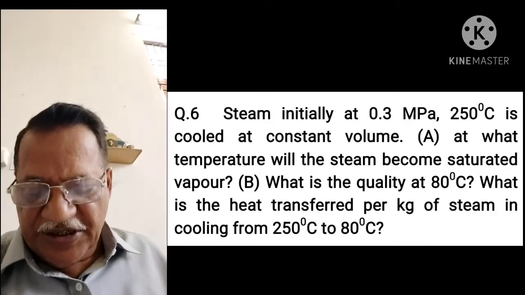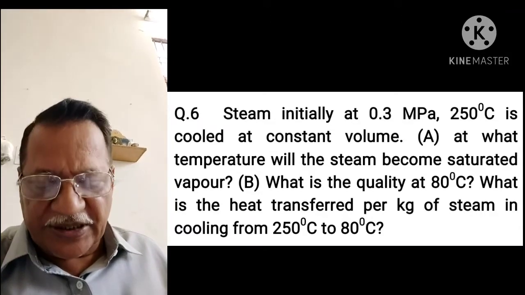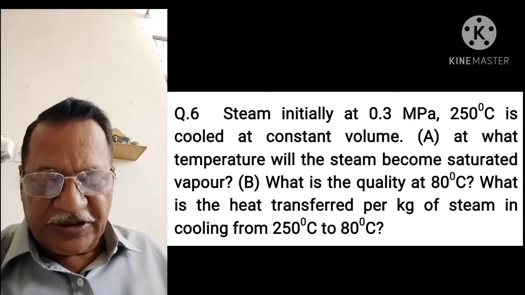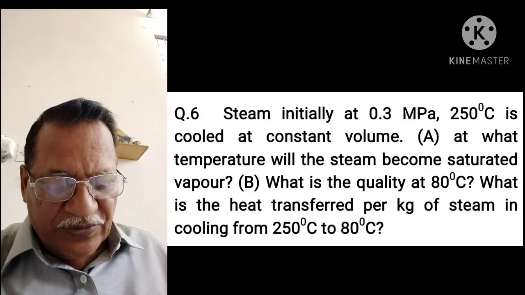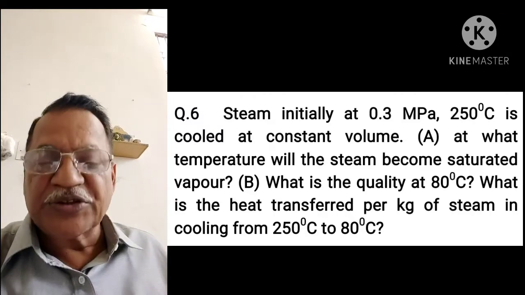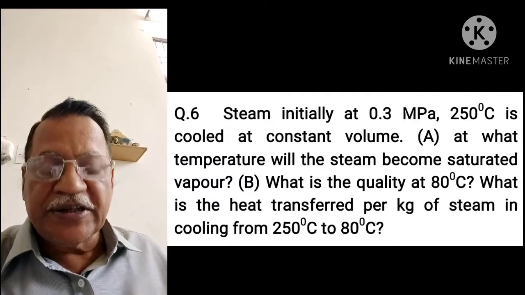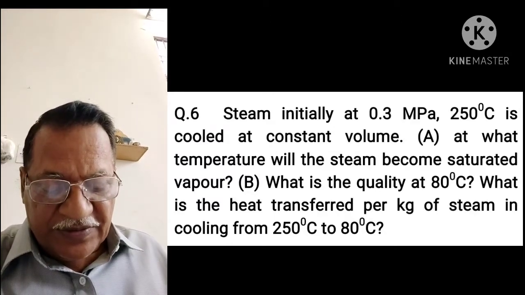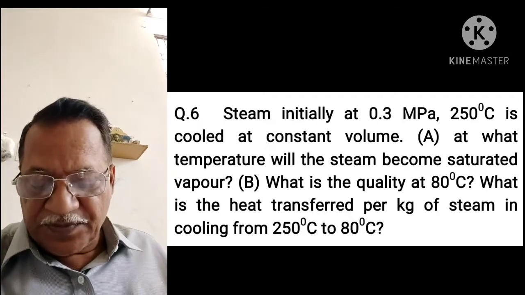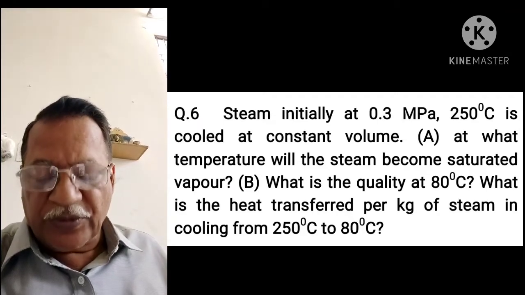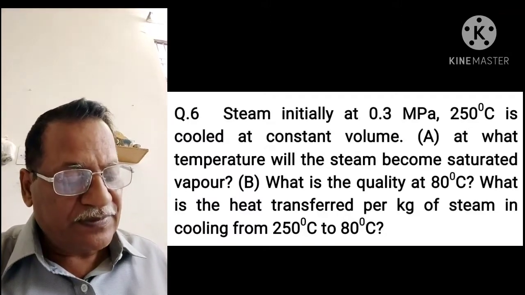Question number 6. Steam initially at 3 bar, 250 degrees centigrade is cooled at constant volume. A. At what temperature will the steam become saturated vapor? B. What is the quality at 80 degrees Celsius, and what is the heat transferred per kg of steam in cooling from 250 degrees centigrade to 80 degrees Celsius?